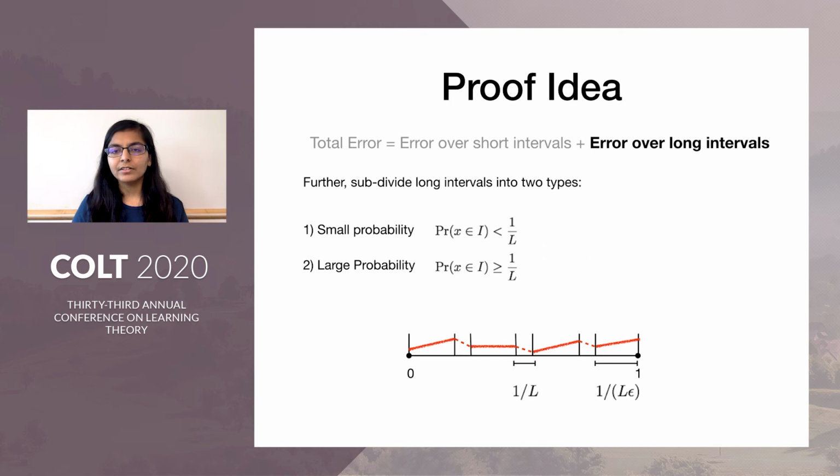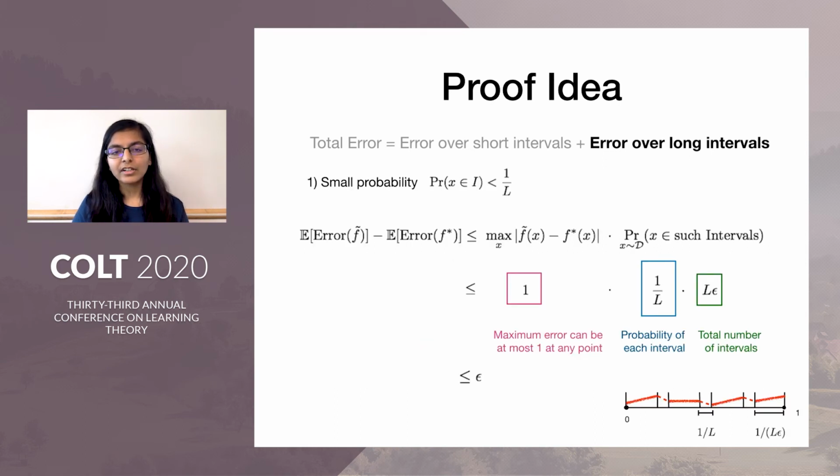For the long intervals, we further divide them into two parts: the long intervals which have small probability and the long intervals which have large probability, and we'll bound these two separately. For the long intervals which have small probability, we can do a similar analysis as we did for the short intervals. We can bound the maximum error at any point and the total probability of lying in these intervals, and the total probability is small by the definition of these intervals.